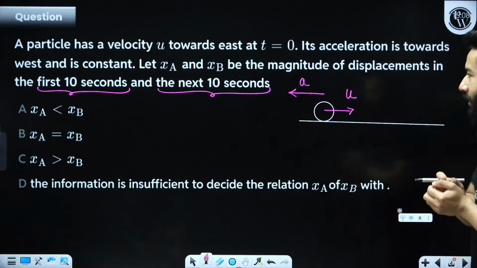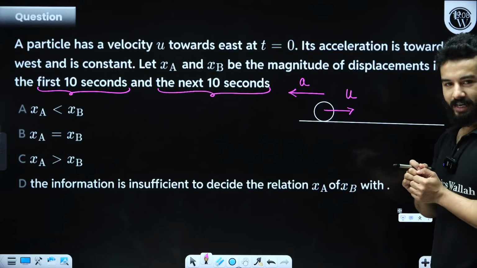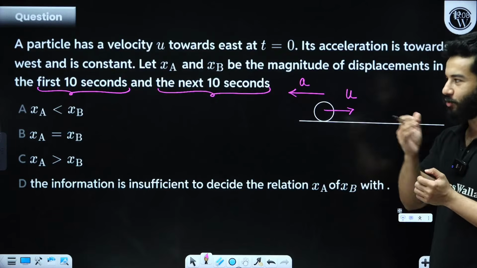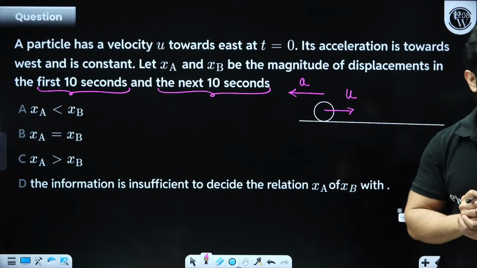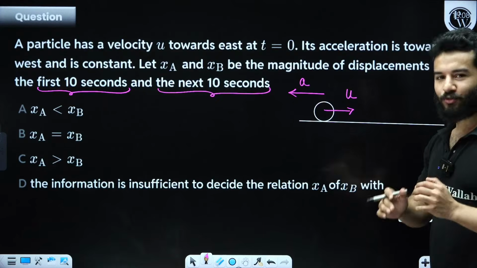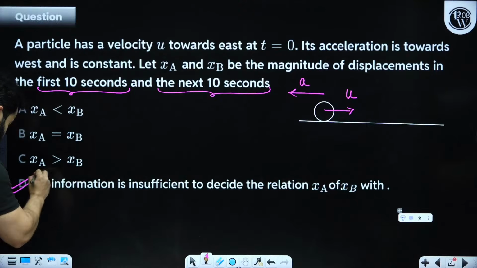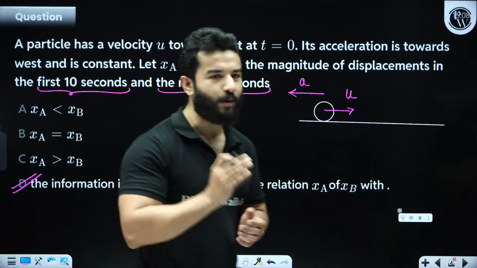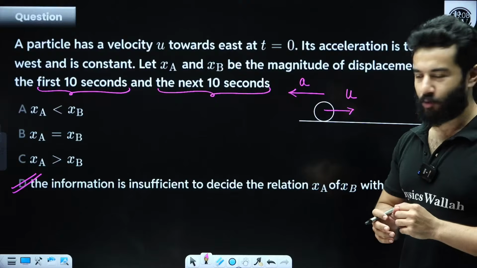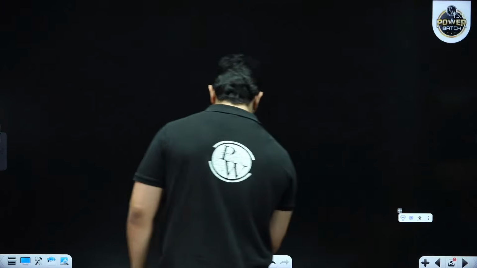Come on, be quick. Acceleration is acting in the opposite direction to the velocity. Now you have to tell me about xa and xb. Be quick, think about it. See, the answer for this question will be again option D, my dear friends. Option D. And I'll help you in this question. I'm going to give you all the possible cases. Kindly see.